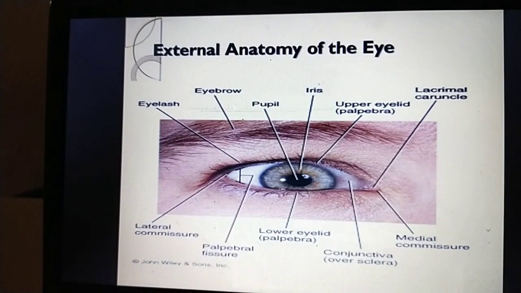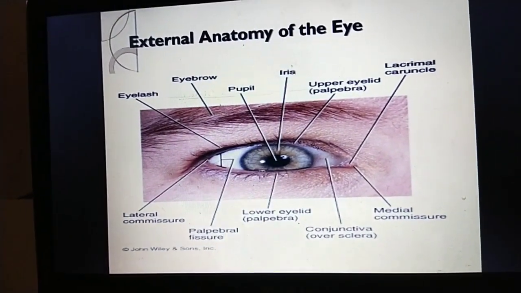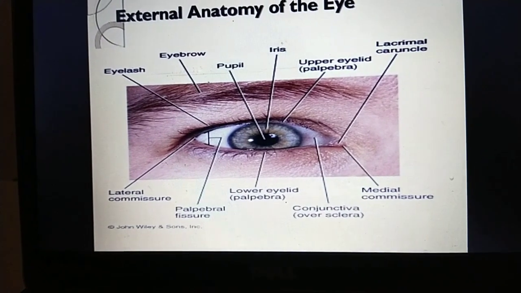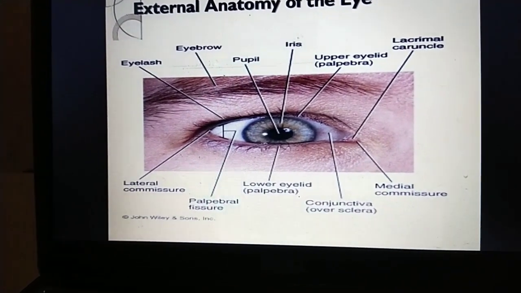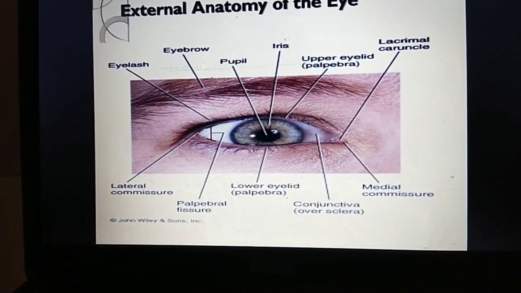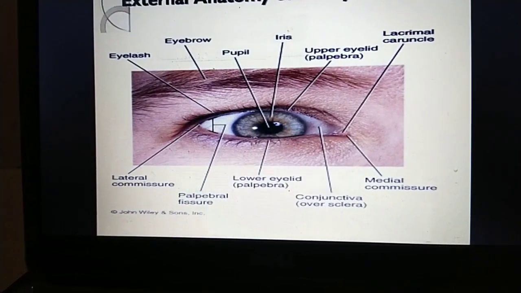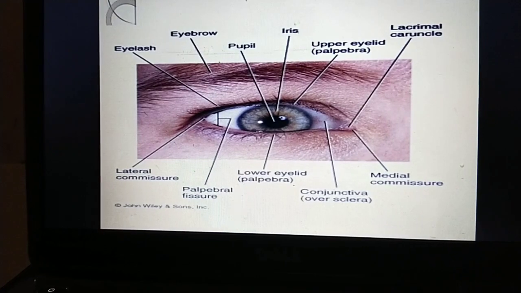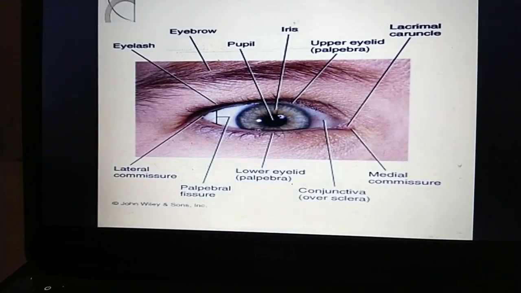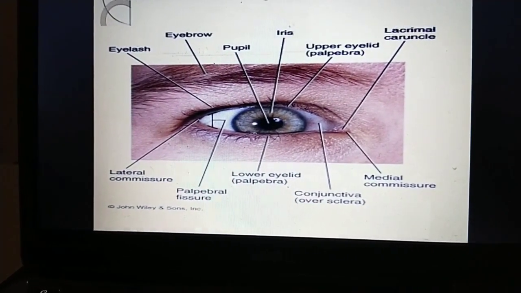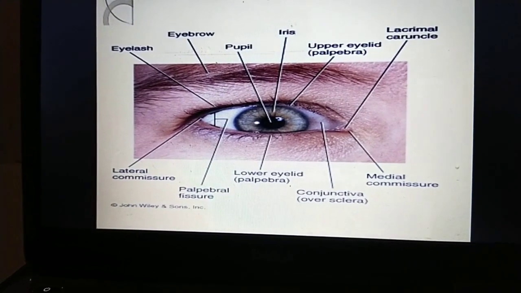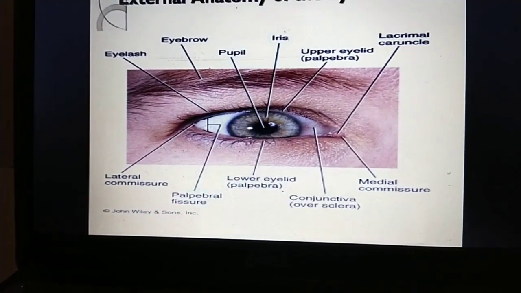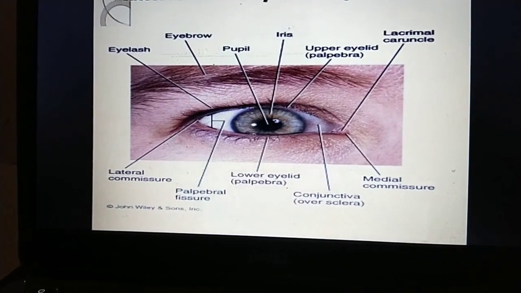The external anatomy of the eye. The external anatomy of the eye consists of these structures: eyebrows, eyelashes, eyelids, pupil, iris, conjunctiva or palpebral conjunctiva, medial canthus or medial commissure, lateral commissure, and lacrimal caruncle. These are some of the structures.